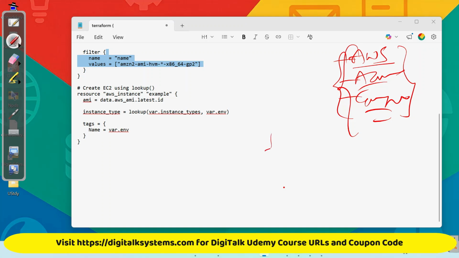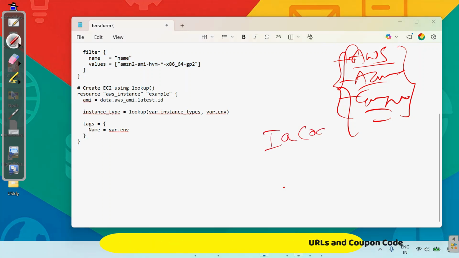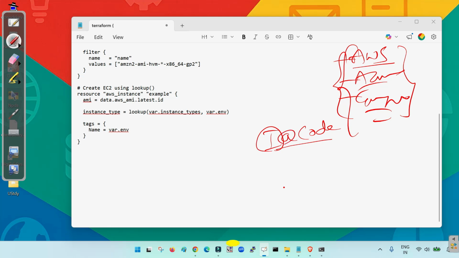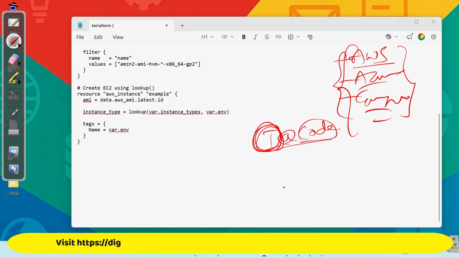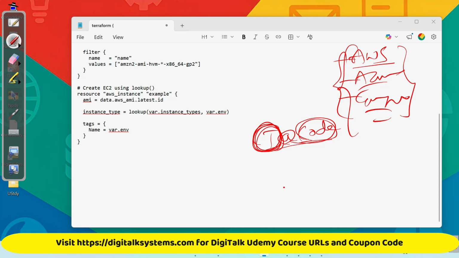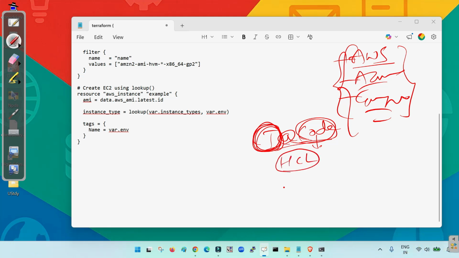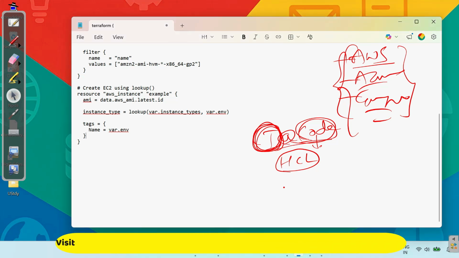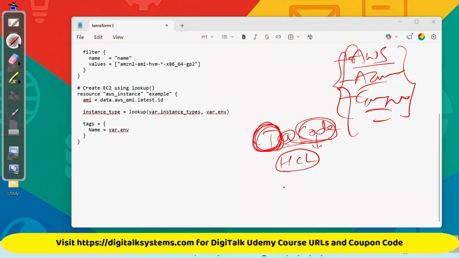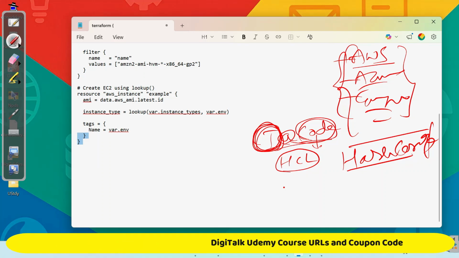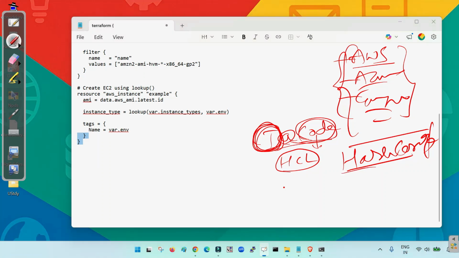Terraform is also called infrastructure as code. Why do we call it infrastructure as code? Because we maintain the complete end-to-end infrastructure with the help of code. That means we write some code, also called scripts, in certain blocks, and for that we follow the HCL language, HashiCorp Configuration Language. It is a language developed by the HashiCorp organization, an American-based organization which was acquired by IBM in 2025, so it is now an IBM company.